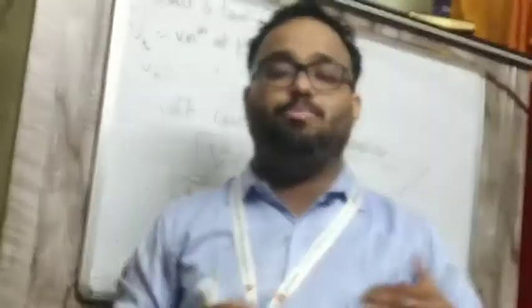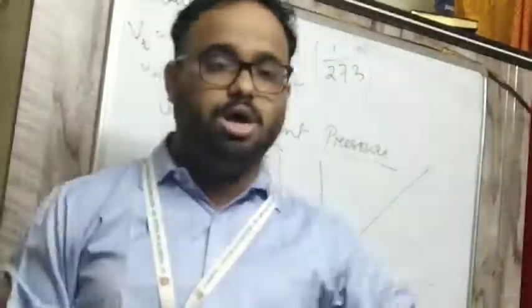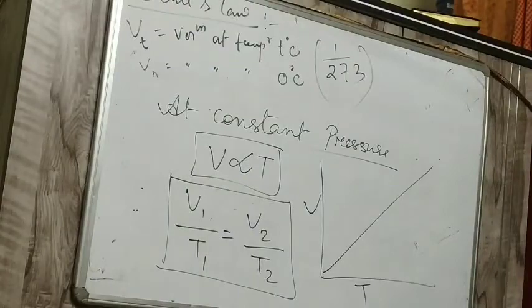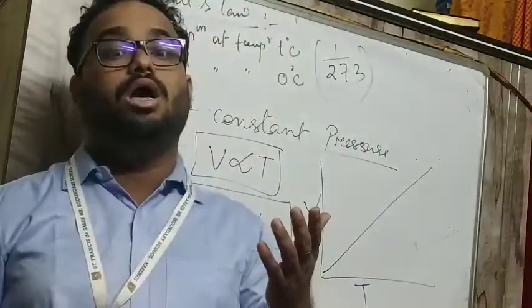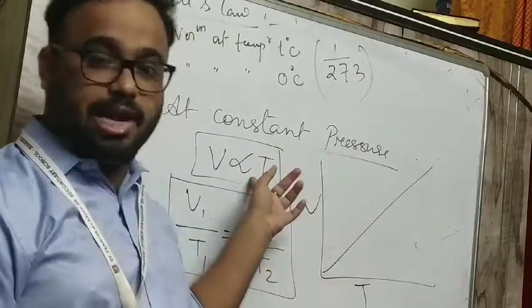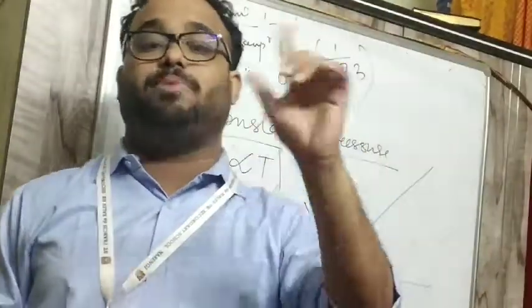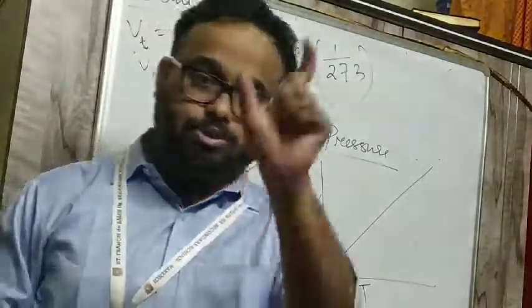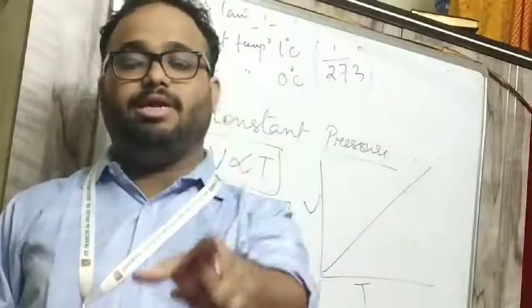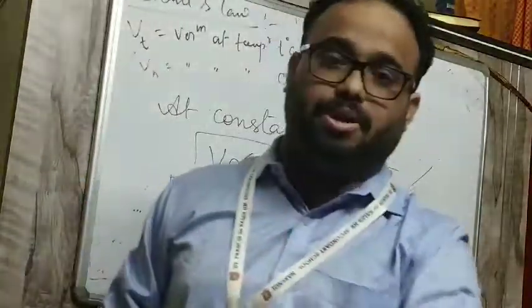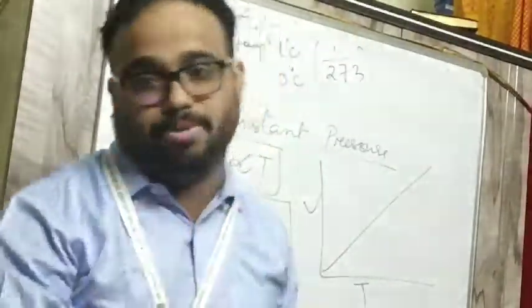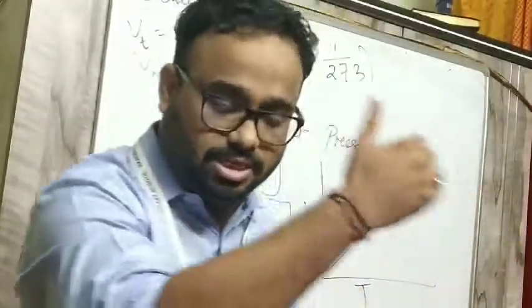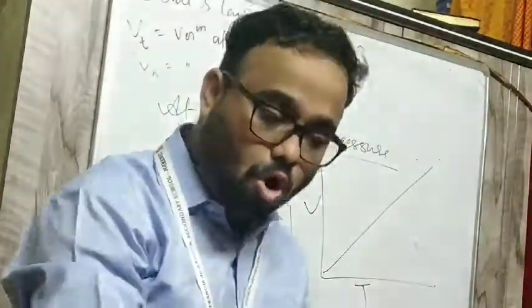So this is today's class, Boyle's law and Charles' law. Boyle's law: temperature constant, pressure and volume are inversely proportional. Charles' law: pressure constant, volume and temperature directly proportional. Absolute zero temperature is minus 273 degree Celsius because at that temperature the volume becomes zero, which is not possible. Before this temperature, that is T equal to minus 273 degrees Celsius, all the gases are liquefied.